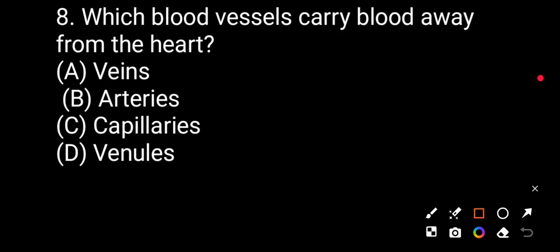Question number eight. Which blood vessel carries blood away from the heart? Veins, artery, capillaries, venules. The correct answer will be artery.